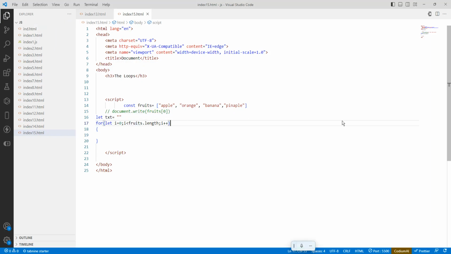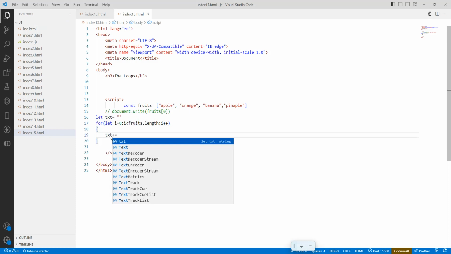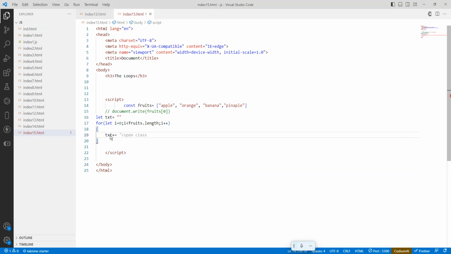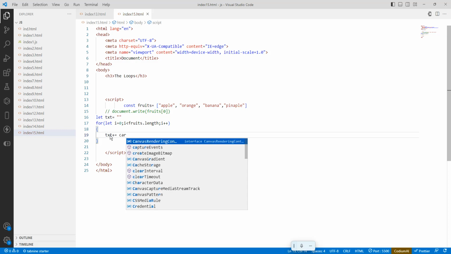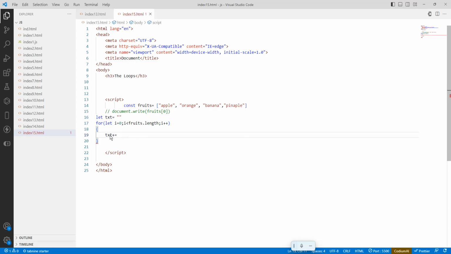First, we will print this one. So I will take one more variable, that is txt plus equals to fruits of i, then plus break.